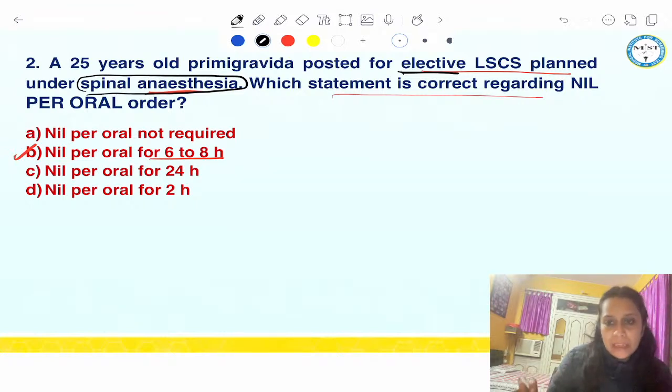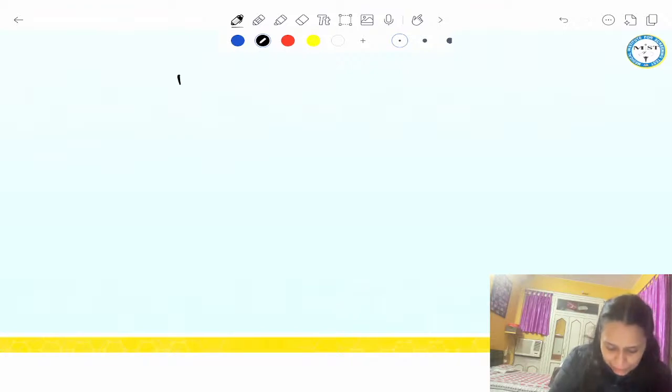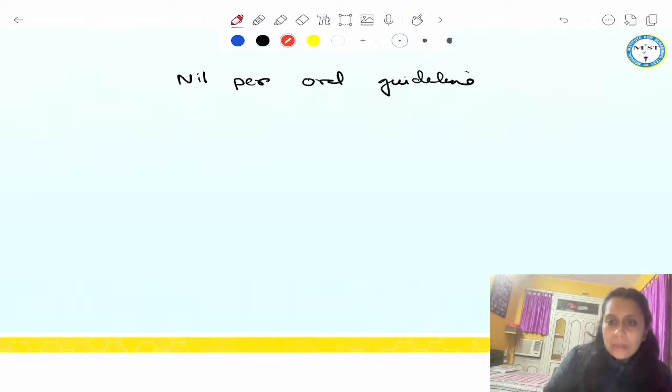See, guys, one thing very clear. If the type of food is not mentioned, clear water is not mentioned, I cannot assume they have asked clear water. We have to go for NPO 6 to 8 hours only. And the best answer would be 6 hours. NPO for 6 hours, because that is what we order to our patient. Take a light meal 6 hours prior to surgery, 6 hours prior to the scheduled time of surgery. Okay. So remember, for nil per oral guidelines, all patients, irrespective of type of anesthesia, have to undergo nil per oral prior to elective surgery.